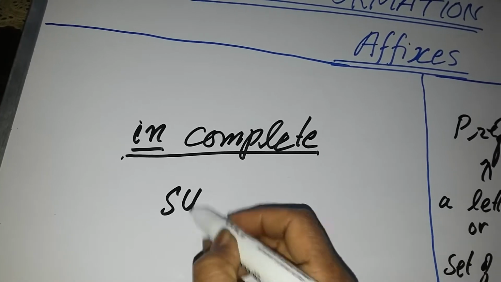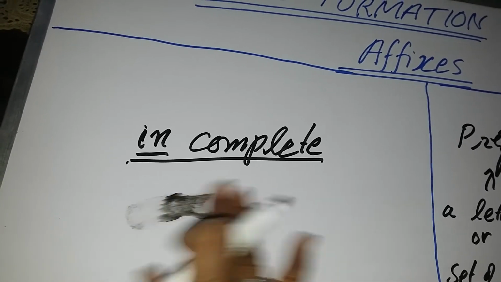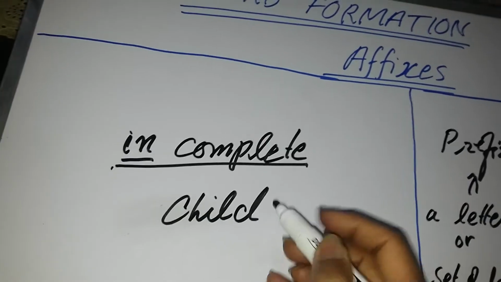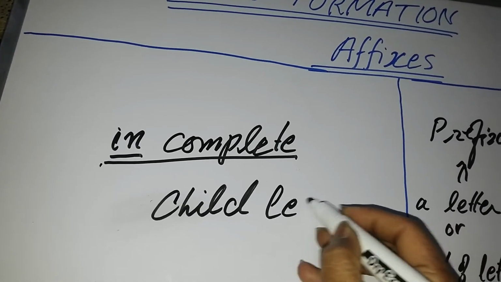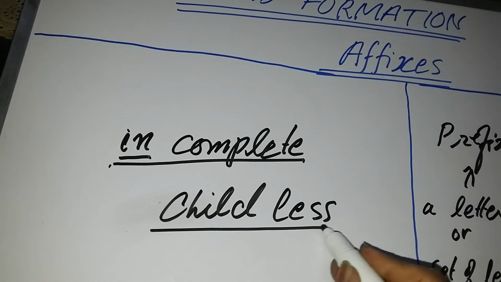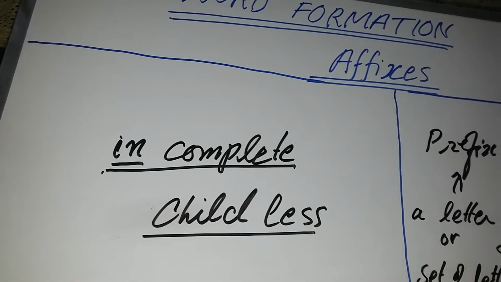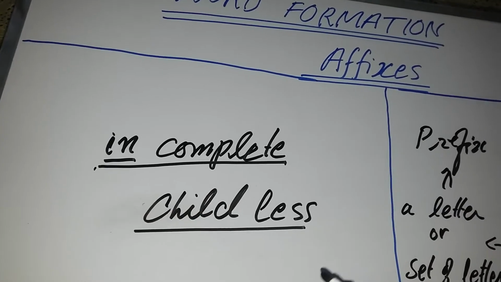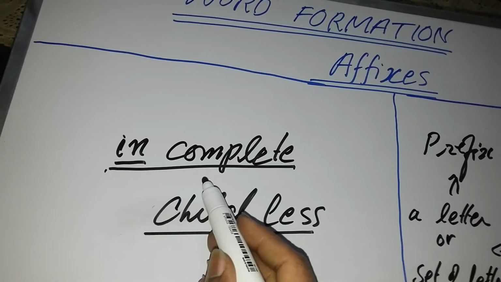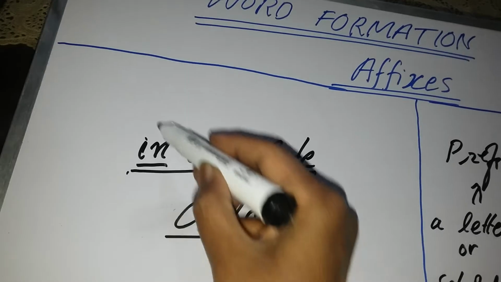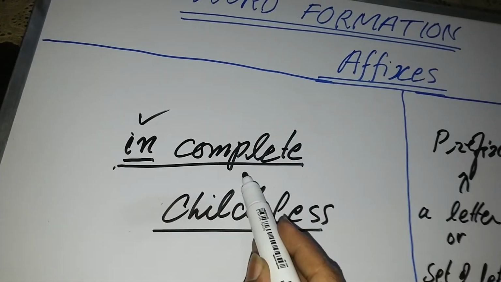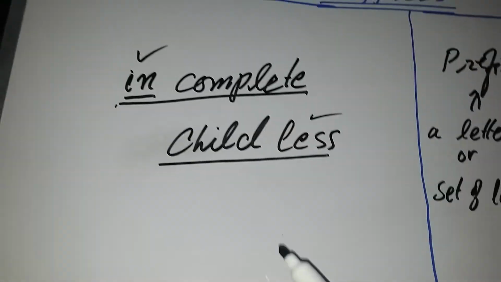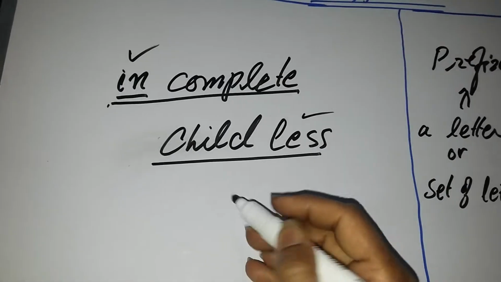Similarly, if I write over here child and I put less after it, the meaning of the word will be changed. Child and childless. Childless means without child. So by putting a prefix, the meaning of the base word is changed. Similarly, by putting a suffix, the meaning of the word is changed.